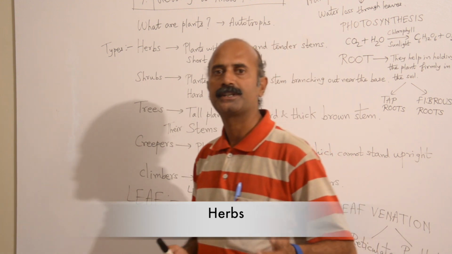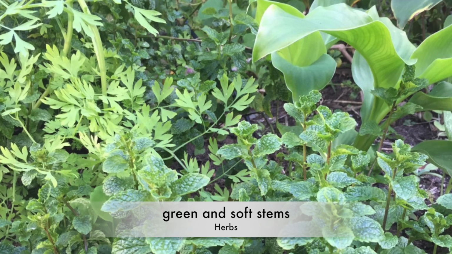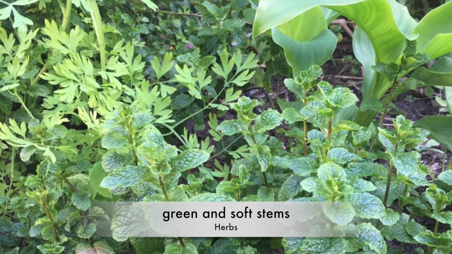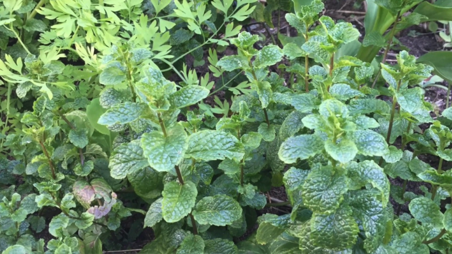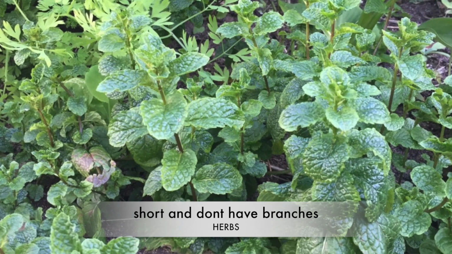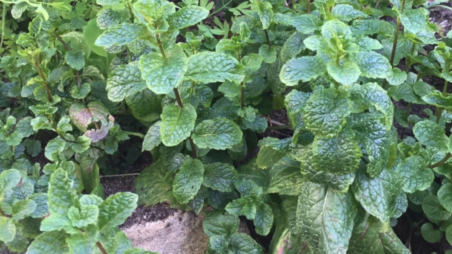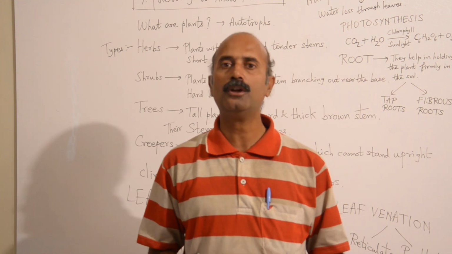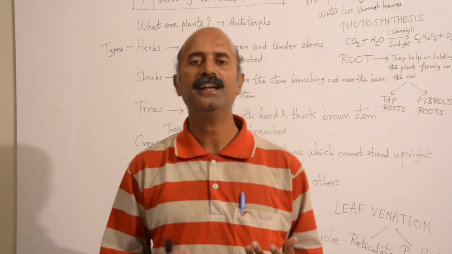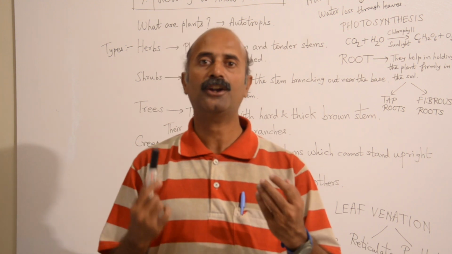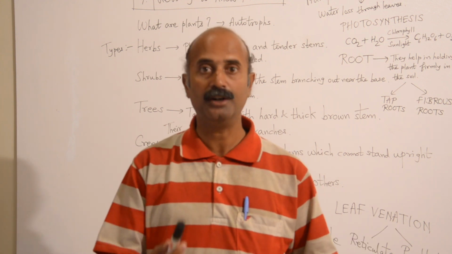What do you mean by herbs? Like with the definition itself, plants with green and tender stems. They are green in color normally. They have a tender, very soft stem, and they are short. They are very short, and they don't have branches. They are unbranched. So that's why they are known as herbs. Herbs can be consumed as vegetables and also can be used for medicine as well. The common onion, which we consume every day, even onion and garlic, are also herbs. They are also shrubs, but they can also be used as herbs.